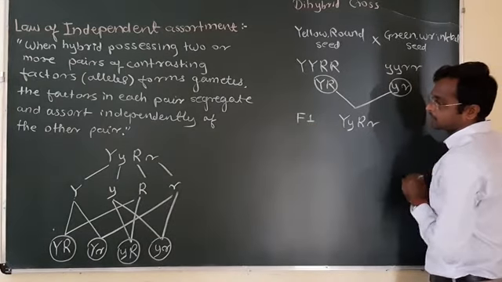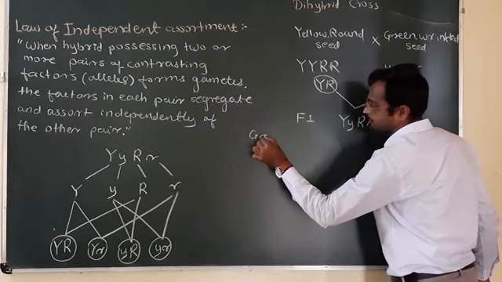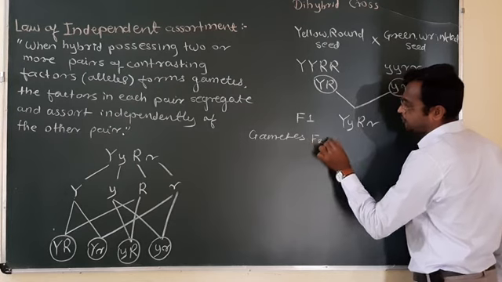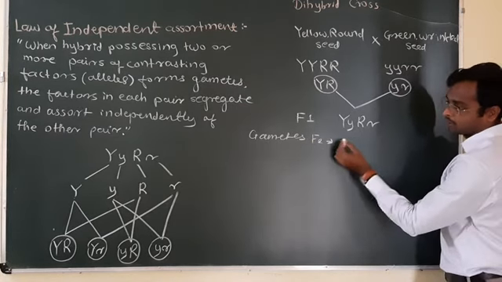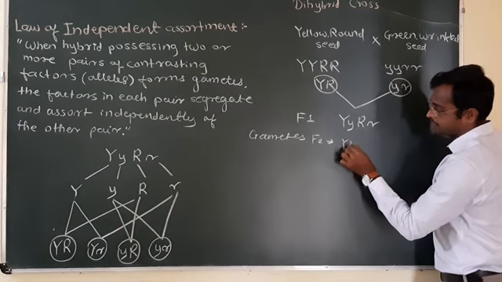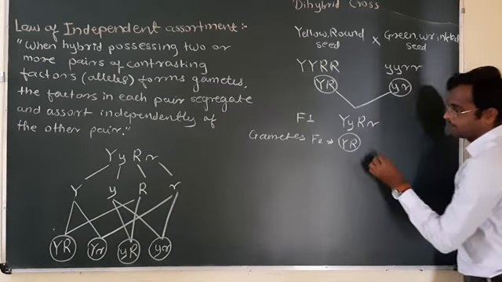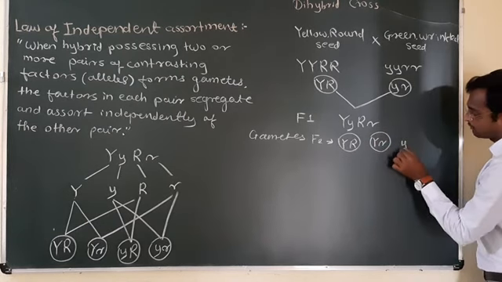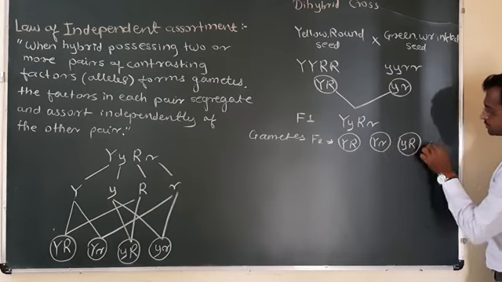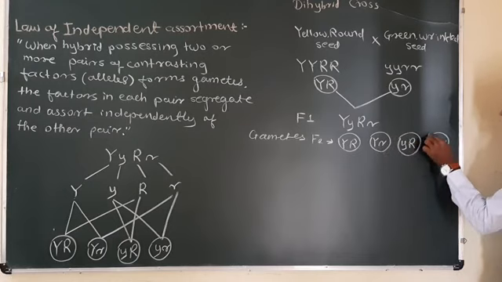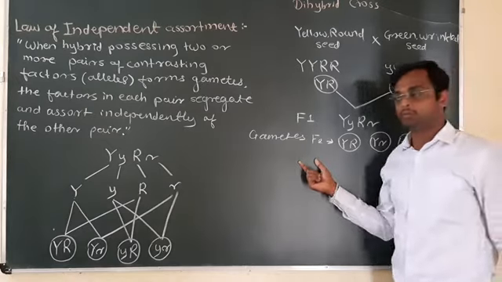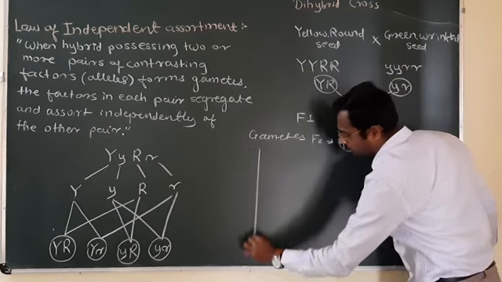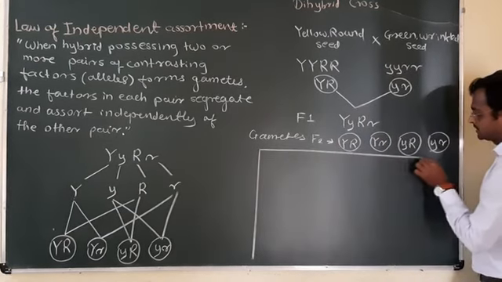Here F1. Now these gametes for F2. Which are the gametes? Capital Y, capital R. Next, capital Y, small r. Next, small y, capital R, and small y, small r. These are the gametes formed by independent assortment. Now put these gametes in the checkers board.